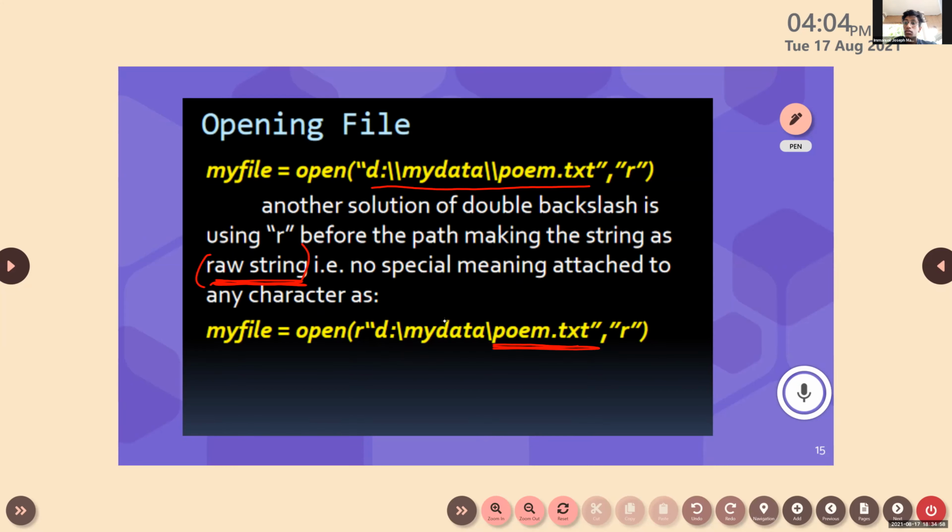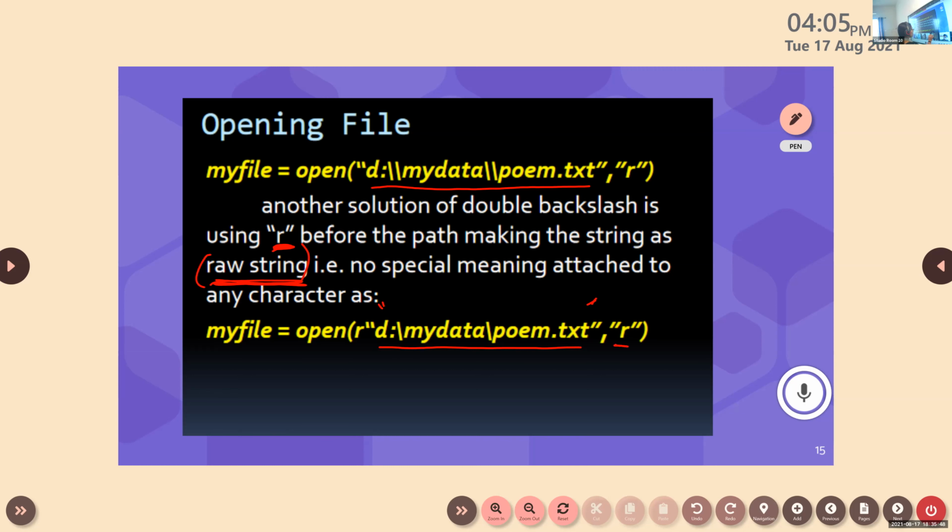So another solution for the double slash is that you can use R. Important point: you can use R before the path of the file, making the string a raw string, which conveys that there is no special meaning attached to any of the characters written here. So if I ask you the alternative solution for the double slash, you can say that we can use R before the path, which will make the string a raw string, meaning no special meaning is attached to any of the characters.